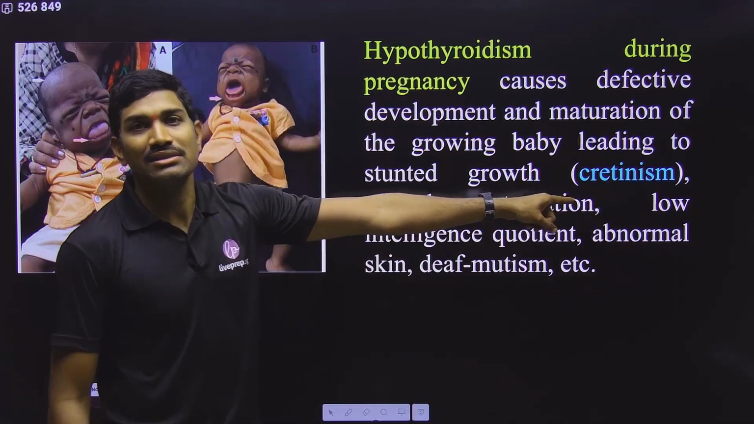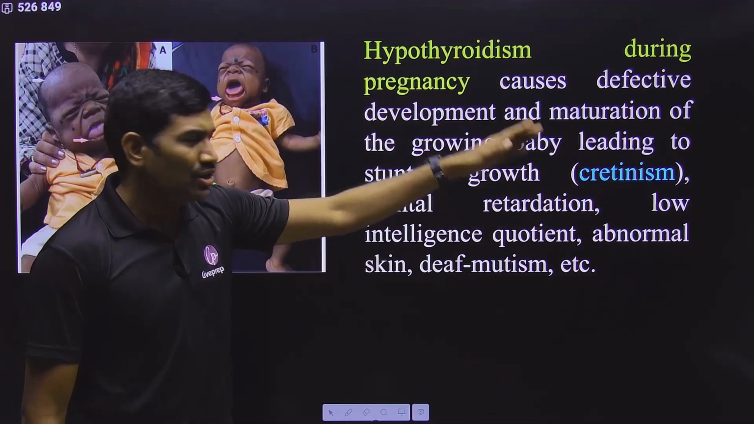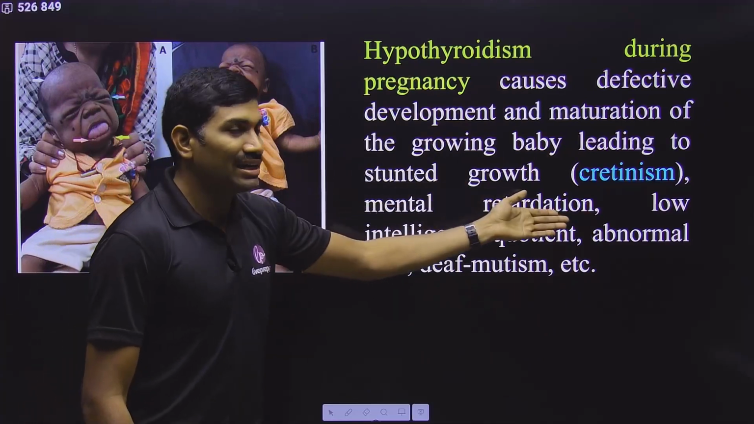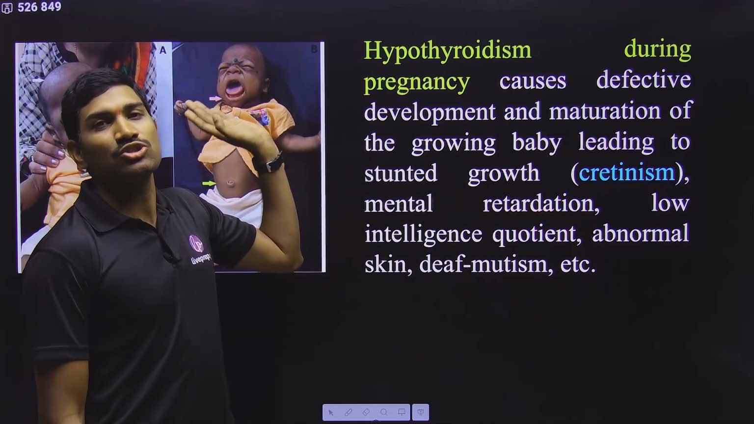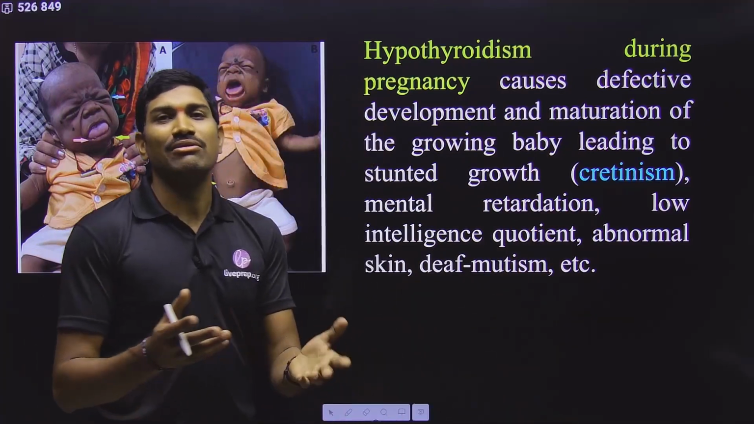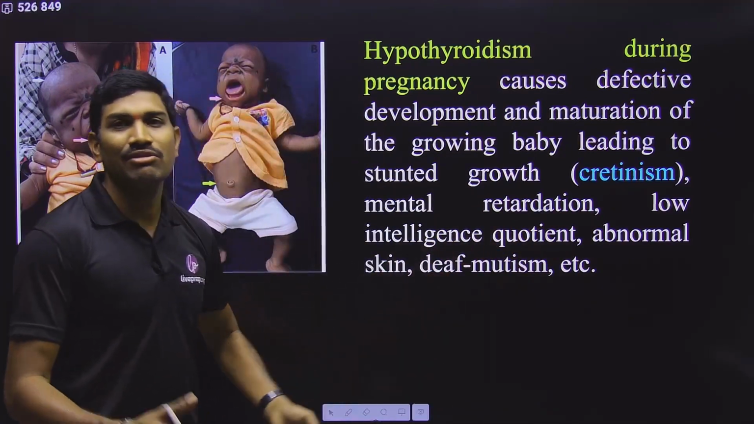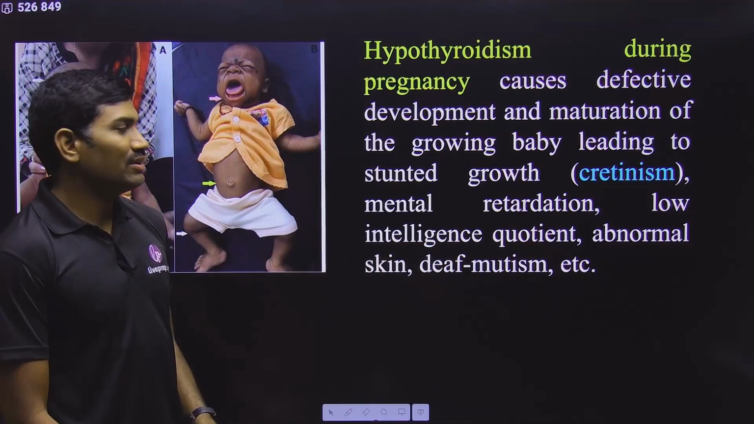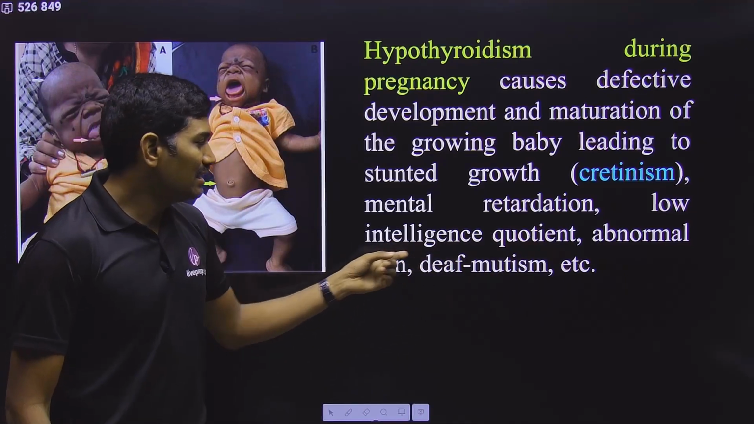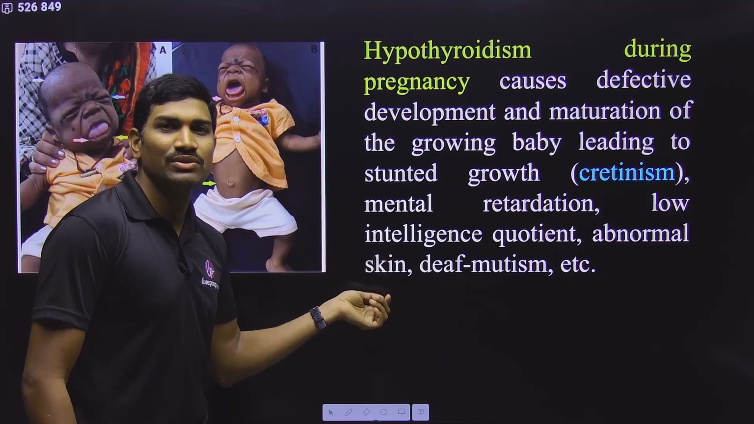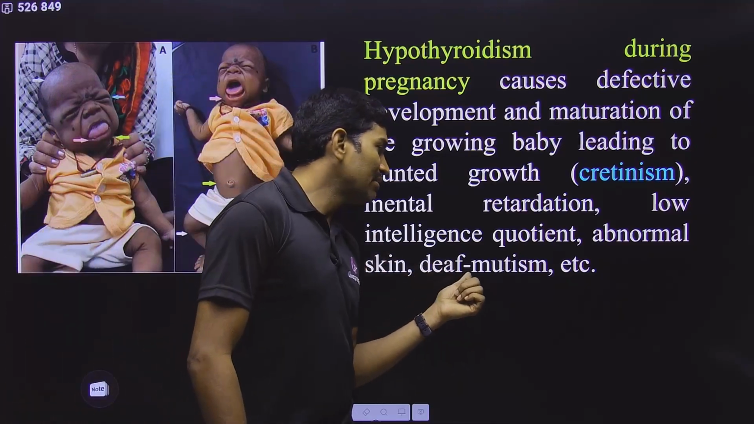Cretinism. This is the NCERT name they have given very clearly, so you need to remember this. And not only this, we are also observing mental retardation. So brain development is not happening properly for the child, and low intelligence. When brain development is not happening, their intelligence levels also will be lesser. And then abnormal skin, and also we are observing deaf mutism. So skin is also not developing properly, so they are also having some issues with respect to skin also.